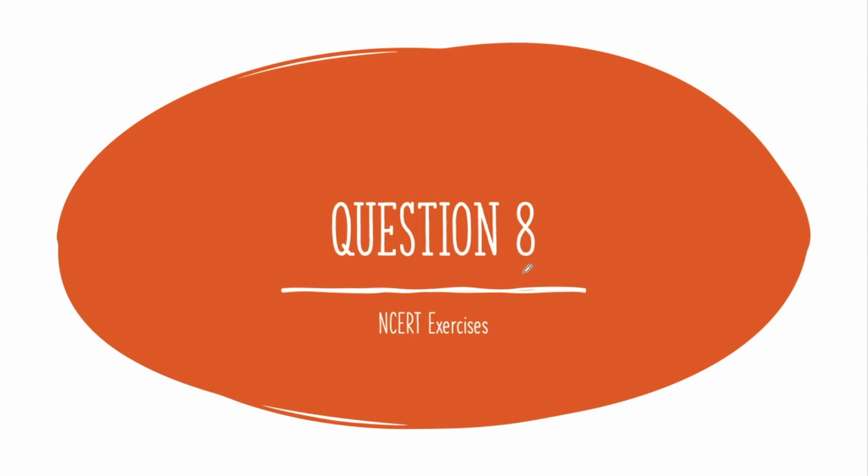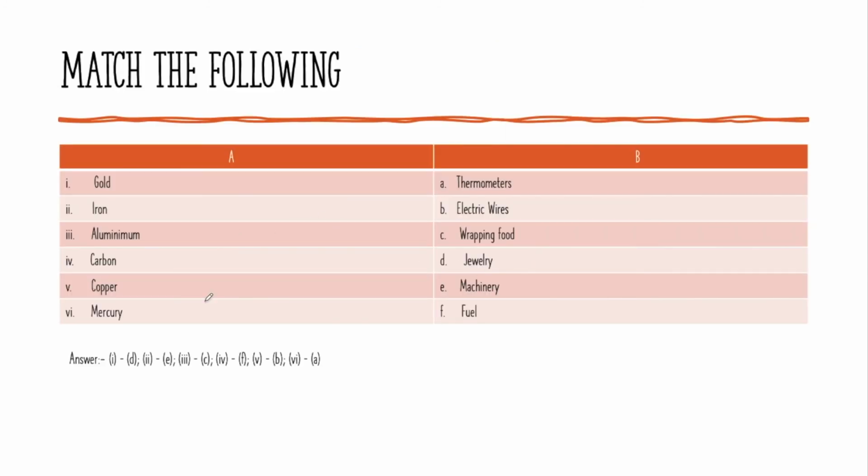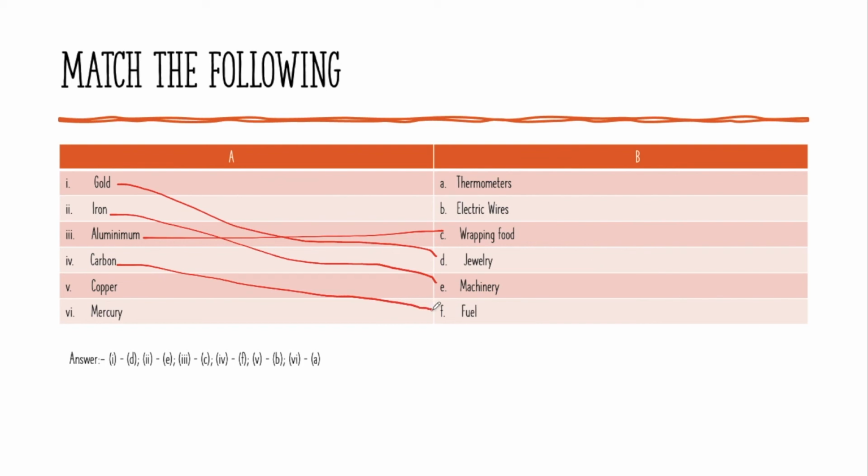Let's go to question number 8. Last question, I think. So yeah, let's match the following. Gold is used in jewelry, of course, as you can see. Iron is used in machinery. Aluminum is used in wrapping food, like I gave an example, and carbon is used as fuel in chulhas, as you may have seen. Copper, electric wires, mercury, thermometer. So that is the answer. As you can see, the answer is correct.